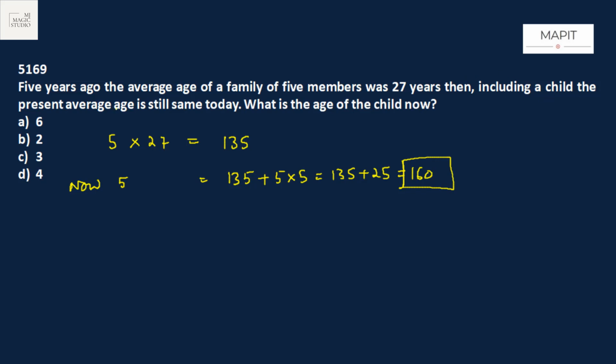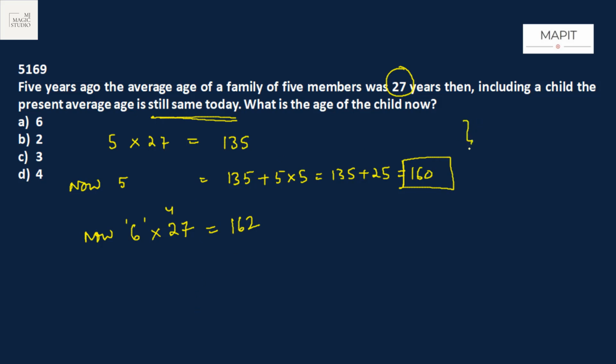So presently, the sum of these 5 members' ages should be 160. Including a child, the present average is still the same. That means if one new member is born, now we have 6 members, and the average is still 27. That means total of 6 members currently is 27 into 6, which is 162.